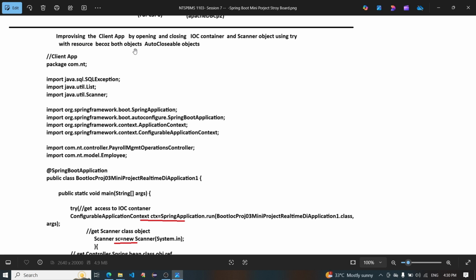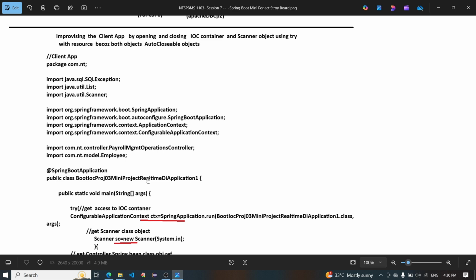Improvising the client app by opening and closing the IOC container and scanner object using try with resources, because both objects are auto closable objects. Package com.nt, import SQLException, List, Scanner, SpringApplication, SpringBootApplication, and ApplicationContext, ConfigurableApplicationContext. Import the PayrollManagementOperationsController and import Employee.